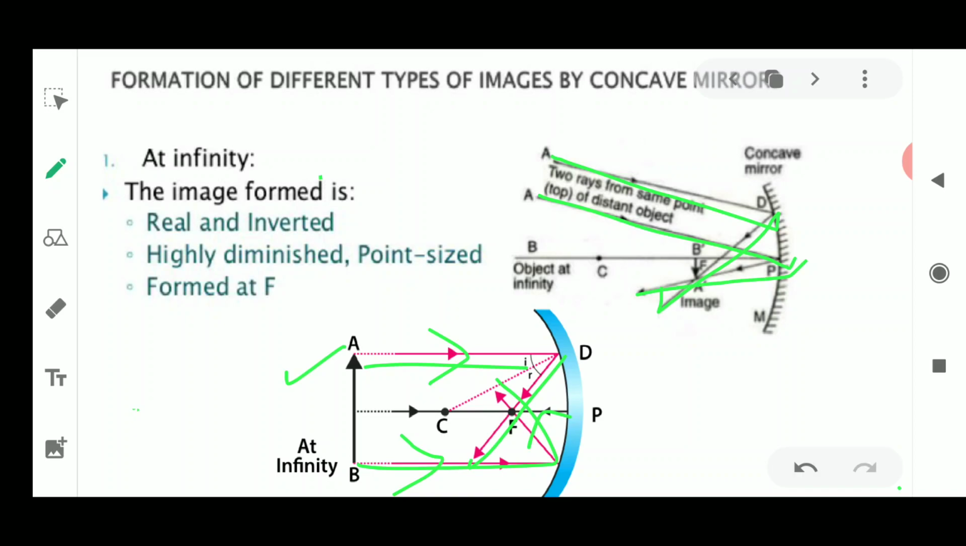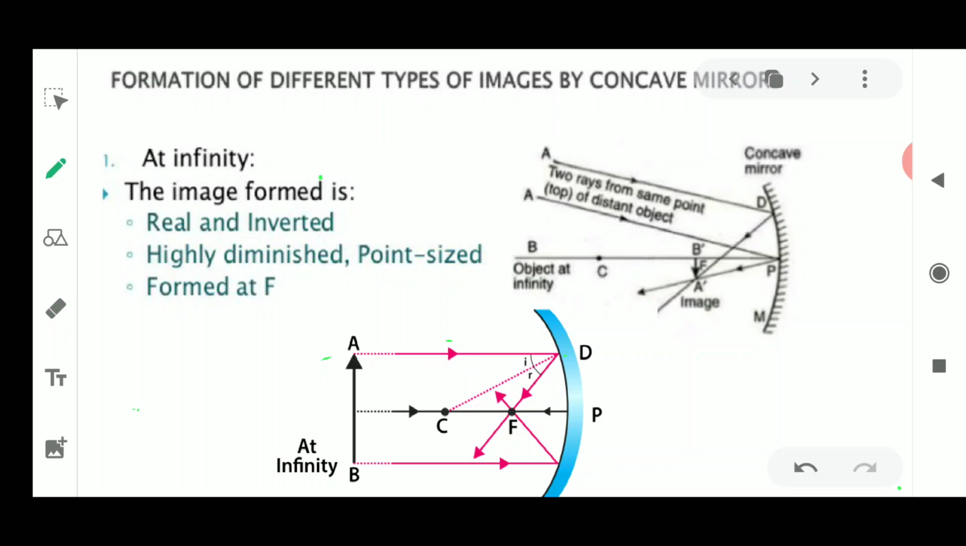Now if we draw the image, it will be very small, highly diminished, inverted, real, and it is formed at the focus. So that point will be the focus. Now I think some question might be arising in your minds: how do we come to know that it is always formed at the focus?